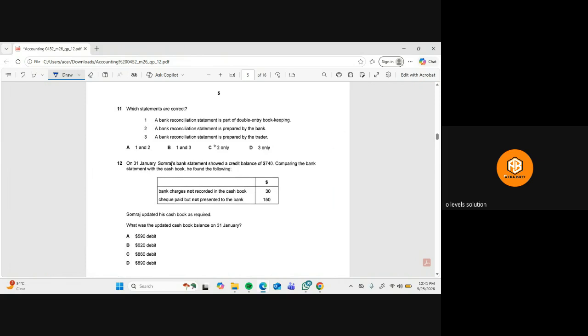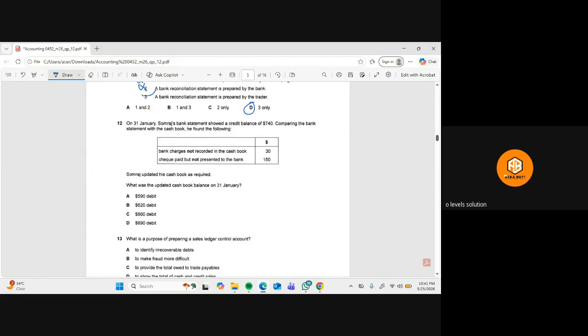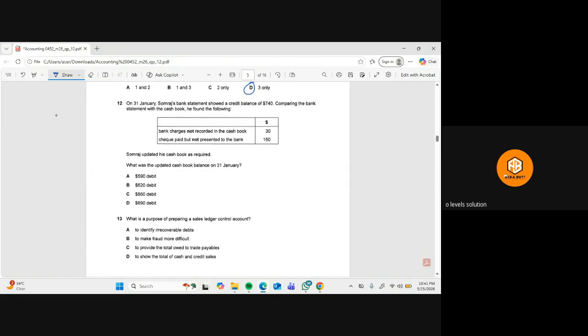Then the next question is, which statements are correct? Bank reconciliation statement is a part of double entry bookkeeping. No, it's not correct. Bank reconciliation statement is simply a statement where we rectify the mistakes. This is not right: Bank reconciliation statement is prepared by the bank. No, it is prepared by the trader. Yeah, this is the right one. So B option is the right one.